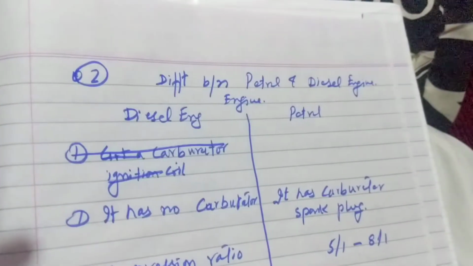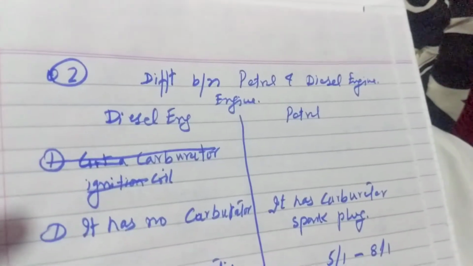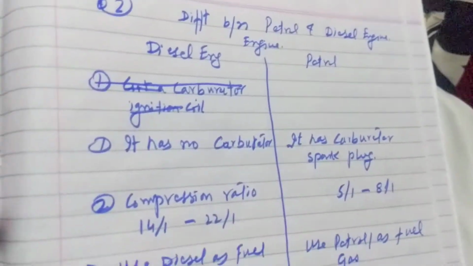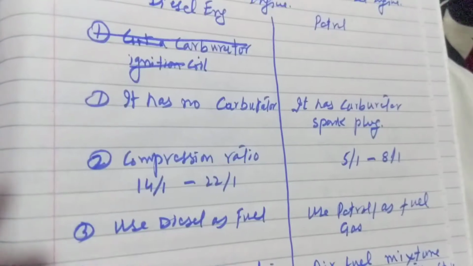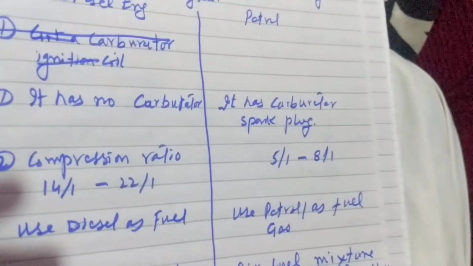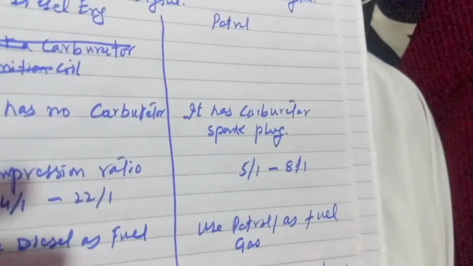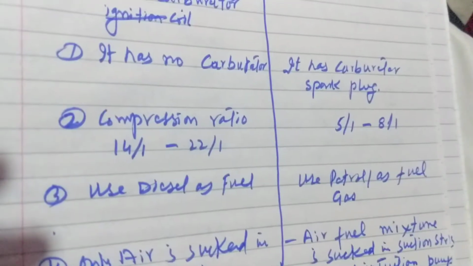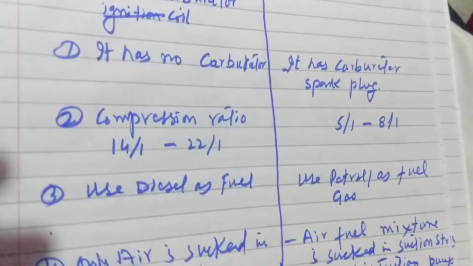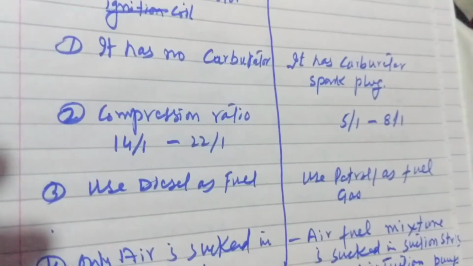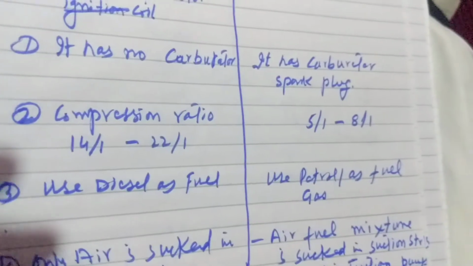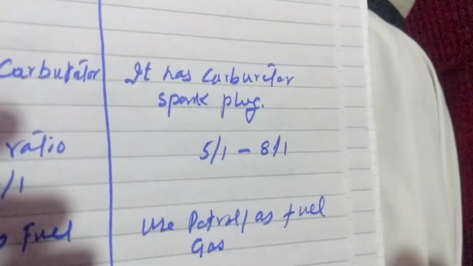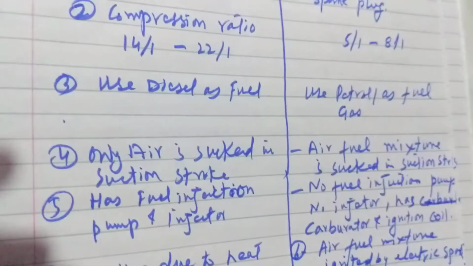Next question: differentiate between petrol and diesel engine. So here, diesel engine, then petrol engine. First point, the diesel engine has no carburetor, and the petrol engine has carburetor, spark plug, etc. Next point, the diesel engine compression ratio is 14/1 to 22/1, whereas the compression ratio of the petrol engine is 5/1 to 8/1.